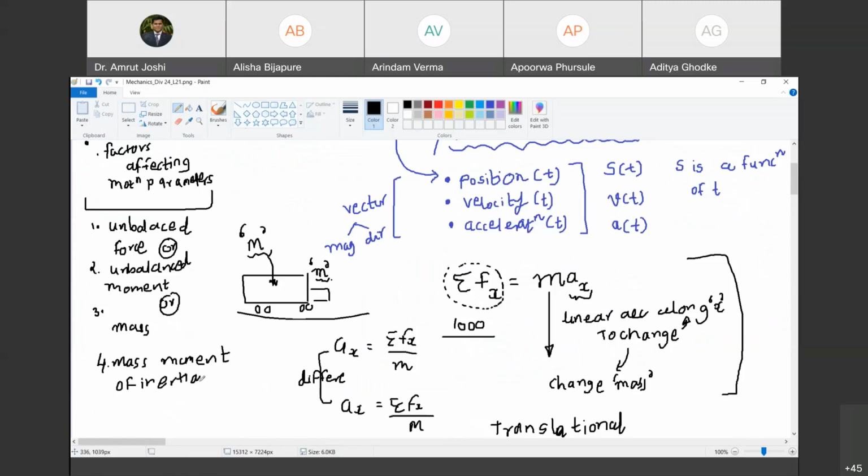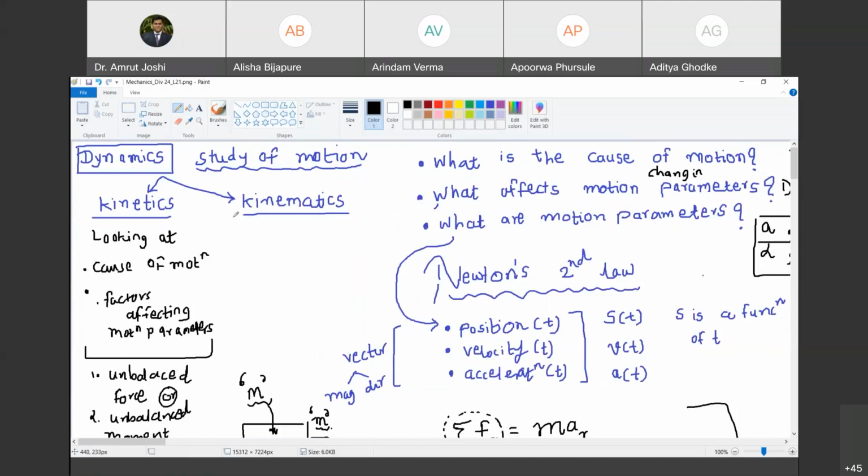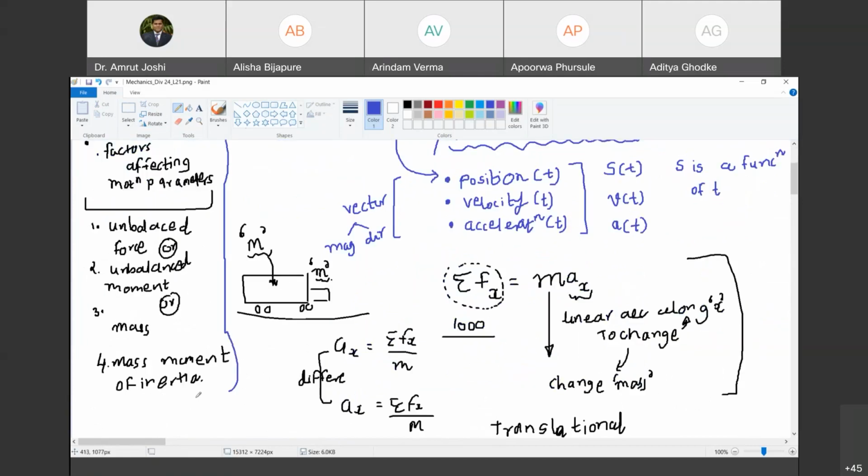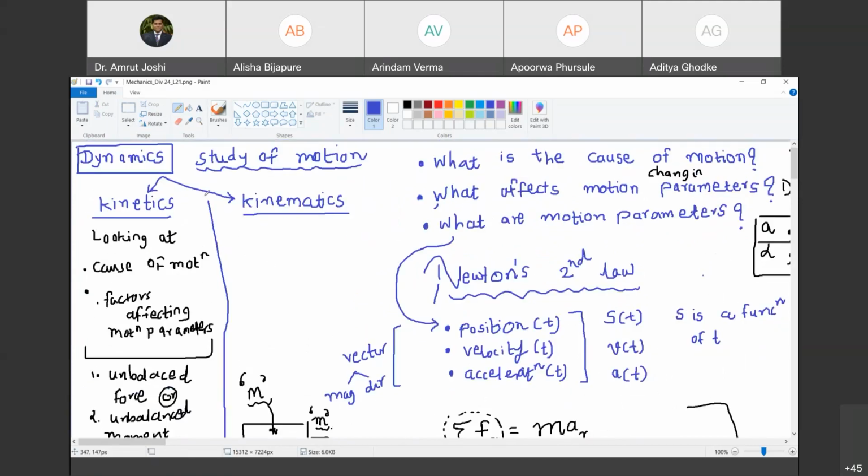Okay. So can you tell me now what is kinematics then? Go ahead. ये अगर काइनेटिक्स है तो काइनेमैटिक्स क्या होगा? Yes, Apurva. Sir, kinematics deals with motion parameters then? Disregarding the cause of motion or factors affecting the motion parameters. Are you with me? Yes, sir. So therefore, dynamics or kinematics is a branch of dynamics that deals with the study of motion. Both this branch, they deal with study of motion.